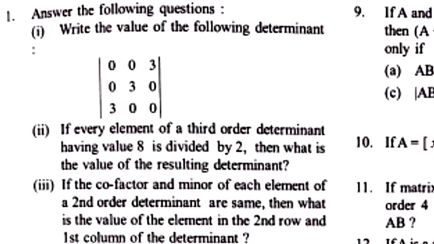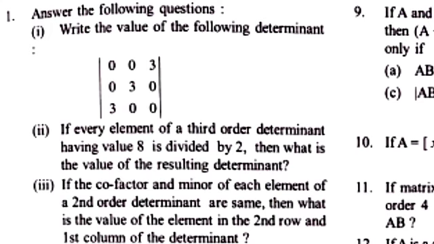We write the value of this determinant, and the second and third questions simply apply the properties, and you can find the answer. If every element of a third order matrix, a determinant having value 8, is divided by 2, then what is the value of the resulting determinant? You simply apply the properties.